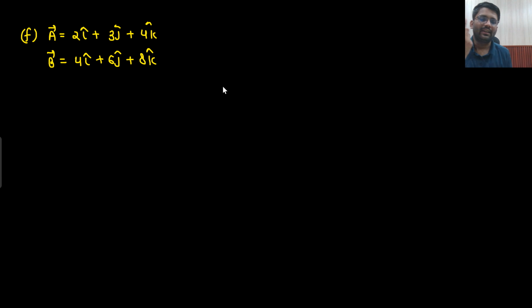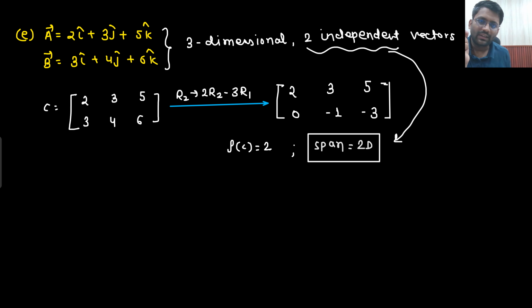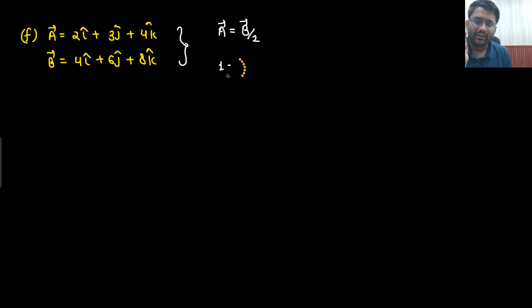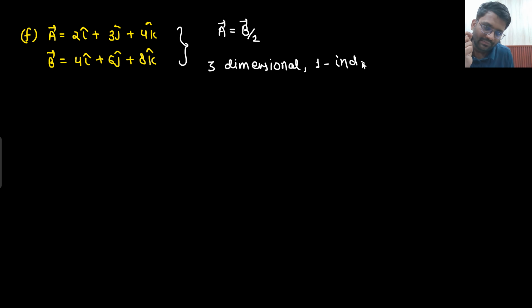2 3 4, 4 6 8. Let me know what the span will be. Are they two independent vectors? Absolutely not, sir. I can directly see that vector B is nothing but vector A multiplied by 2. So effectively this is only one independent vector. Here, what is the language you are writing? First we write down the dimension: three-dimensional, one independent vector.